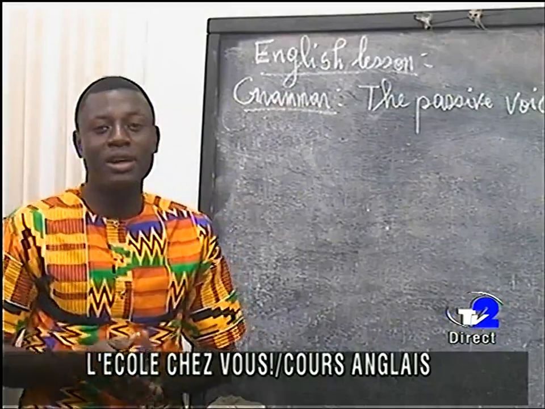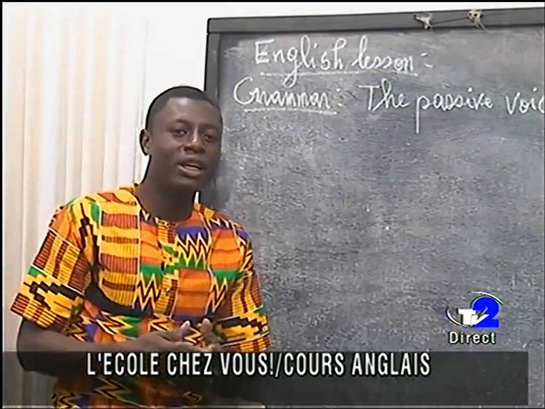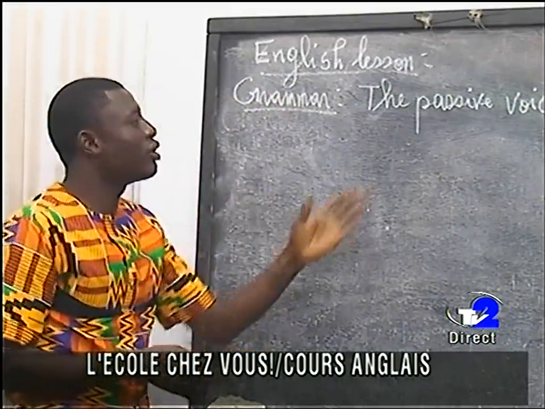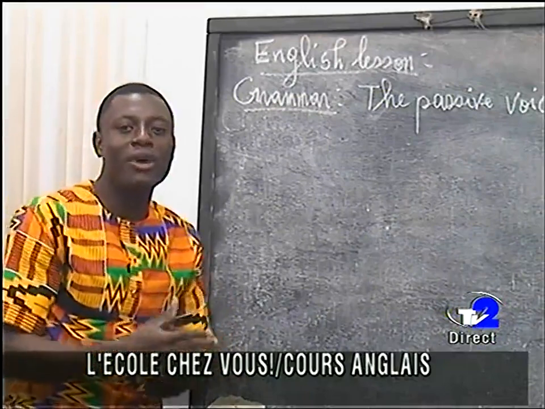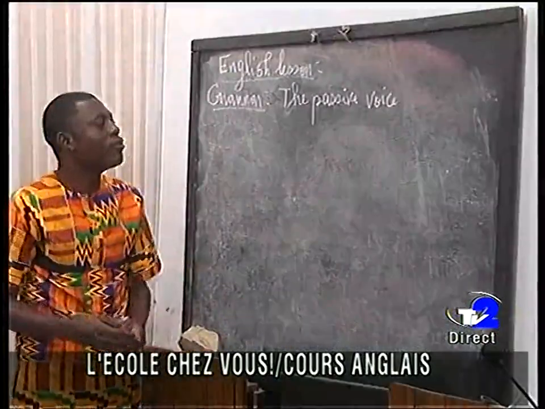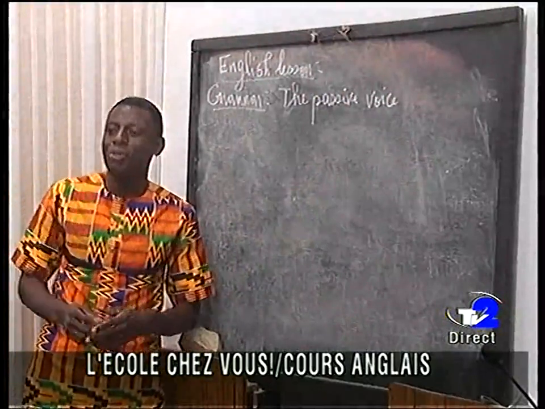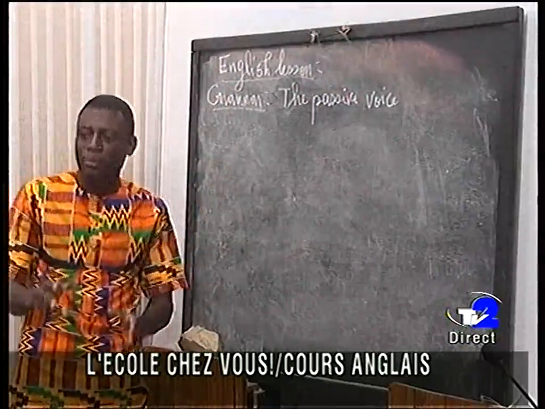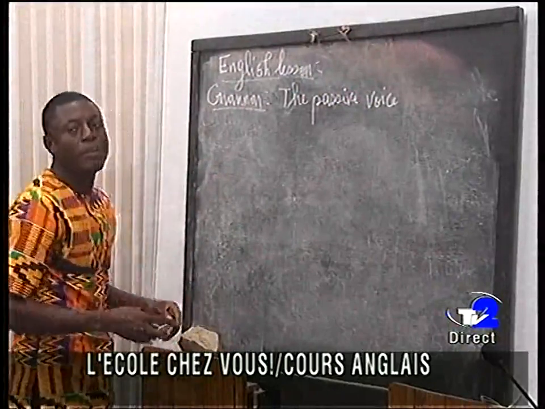So, my name is Afekomi. I am an English teacher, and I am here to help you in English from Form 4. English lesson, the title is the passive voice. This afternoon, we are going to learn together how to transform some sentences from active voice to passive voice. At the end of this lesson, you must be able to transform some sentences from active voice to passive voice. So let us follow with this presentation.